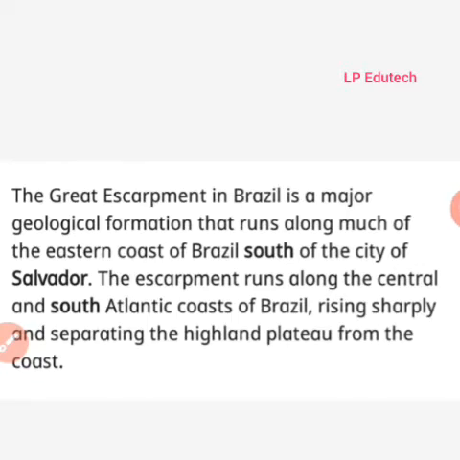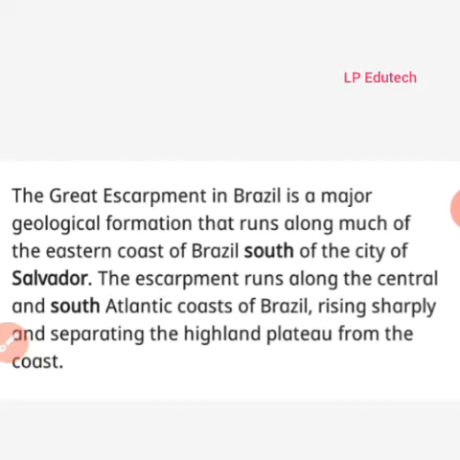The Great Escarpment in Brazil is a major geological formation that runs along much of the eastern coast of Brazil, south of the city of Salvador. The escarpment runs along the central and south Atlantic coast of Brazil, rising sharply and separating the highland plateau from the coast.